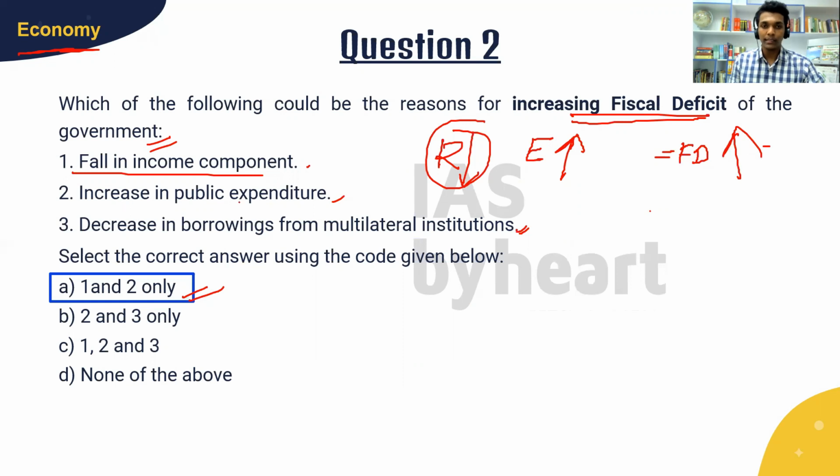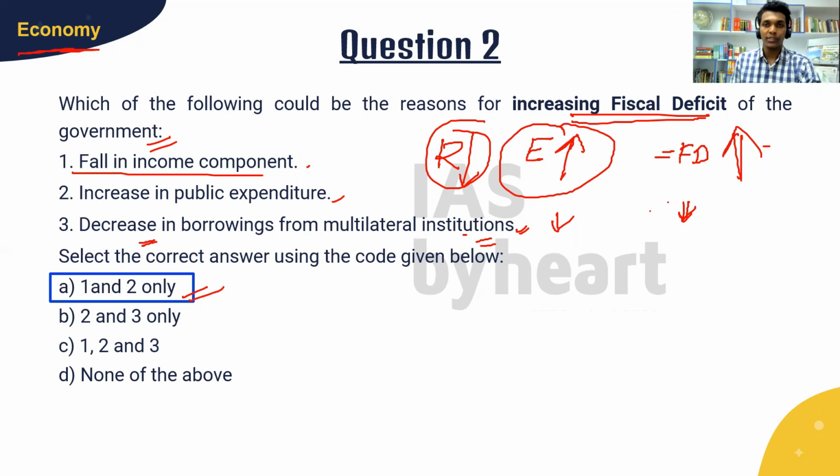And second is increase in public expenditure. Yes, if an increase in public expenditure happens, that will also increase fiscal deficit. And the third one is decrease in borrowings from multilateral institutions. If the government borrows less, then the liability to repay is also less. So if the borrowings decline, fiscal deficit will actually improve, which means fiscal deficit will fall. So the answer to this question is 1 and 2 only.